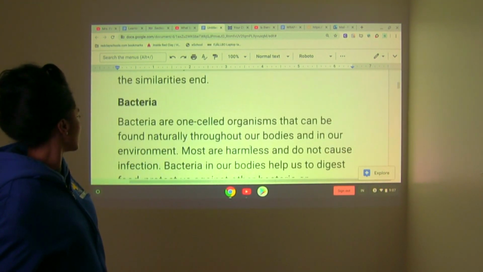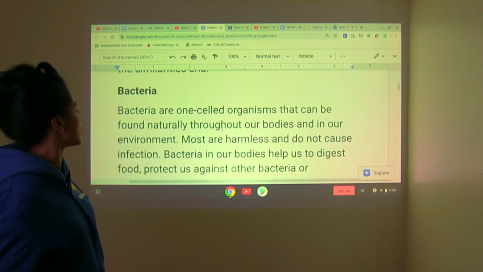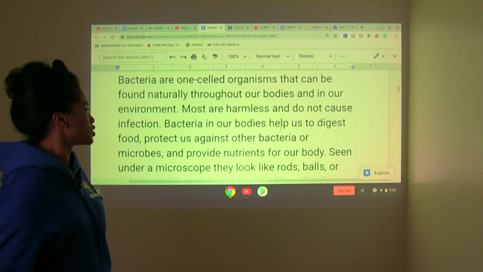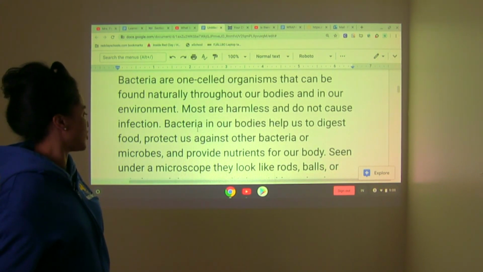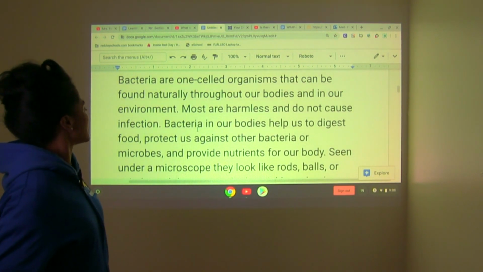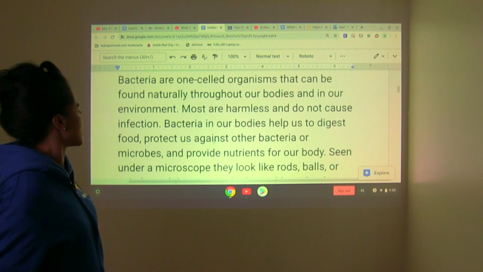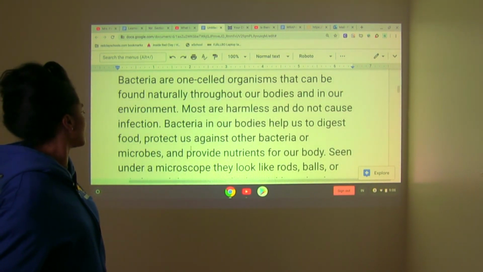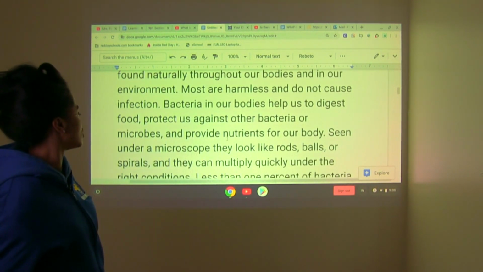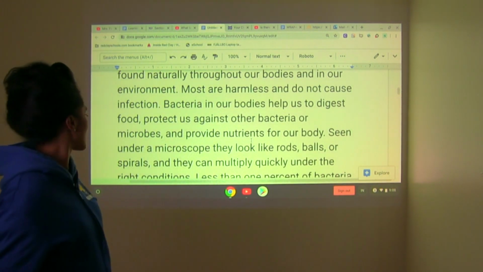Now let's look into bacteria. Bacteria are one-cell organisms that can be found naturally throughout our bodies and in our environment. Most are harmless and do not cause infection. Surprise? Maybe? Okay. Bacteria in our bodies help us to digest food, protect us against other bacteria or microbes, and provide nutrients for our bodies. So those are all great things, all right?